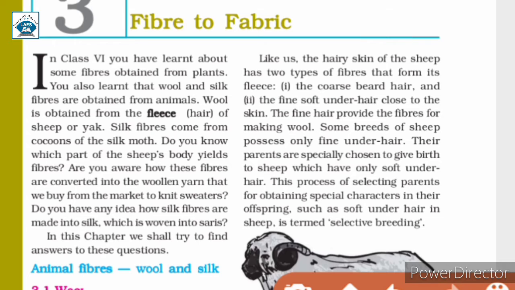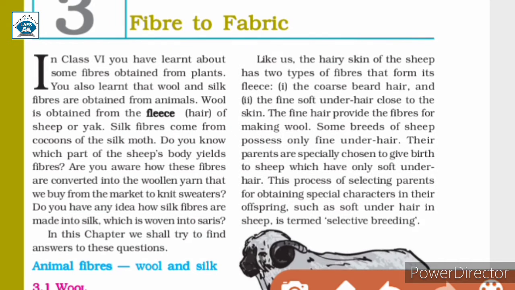Sometimes sheep are selected to gain a breed that has only soft underhair. Underhair means the hair that is close to the skin of the sheep. So there are sheep which are selectively bred so that they only have soft hair on the skin, having less or no hard hair. So selective breeding is the process of selecting parents for obtaining special characters in their offspring. What is the meaning of offspring? Offspring means the baby. So the baby will be special, or it has special characters such as soft underhair, and this is termed as selective breeding.